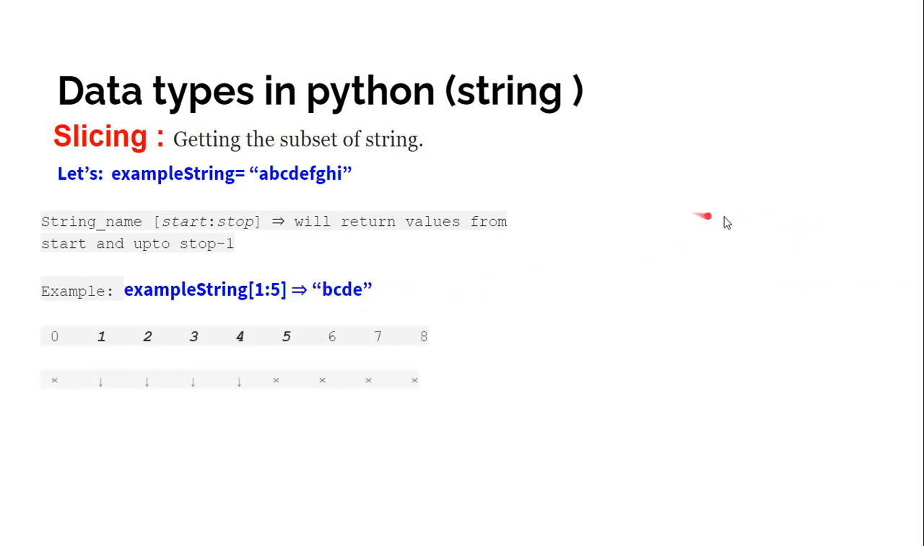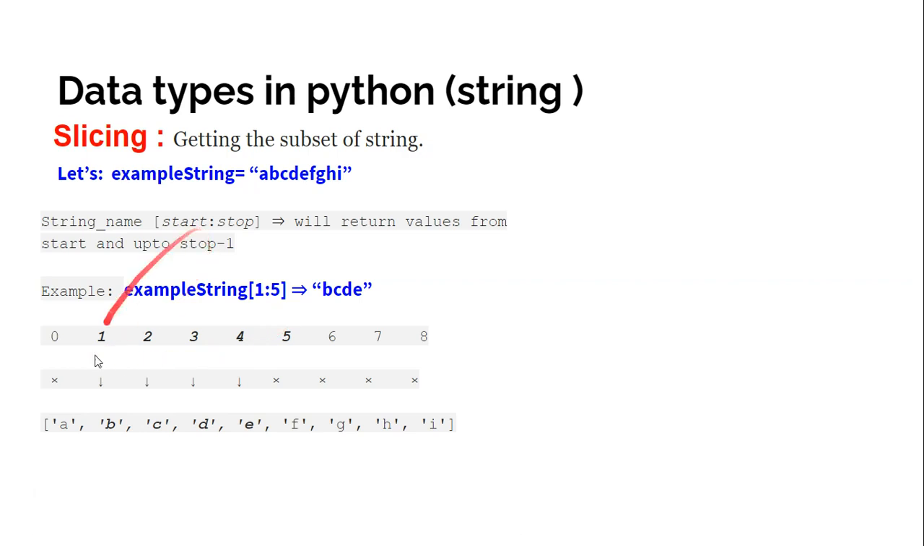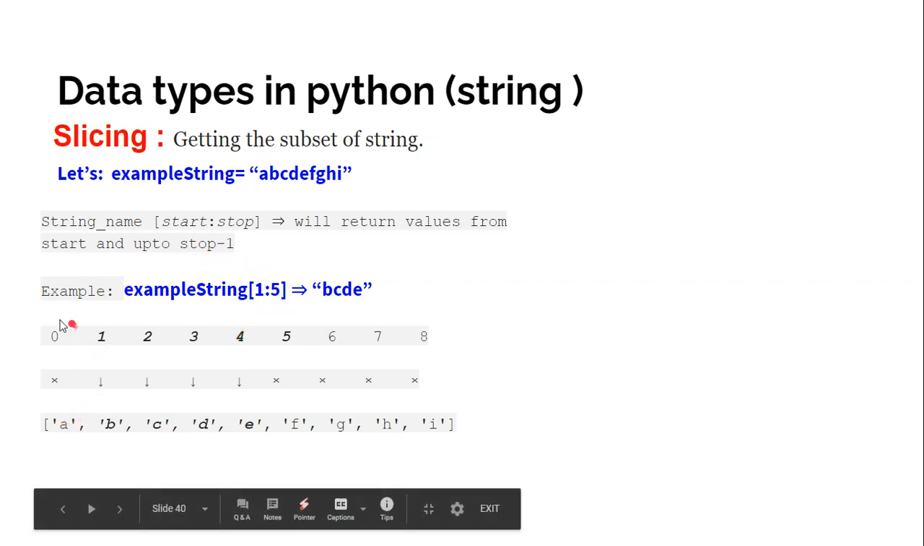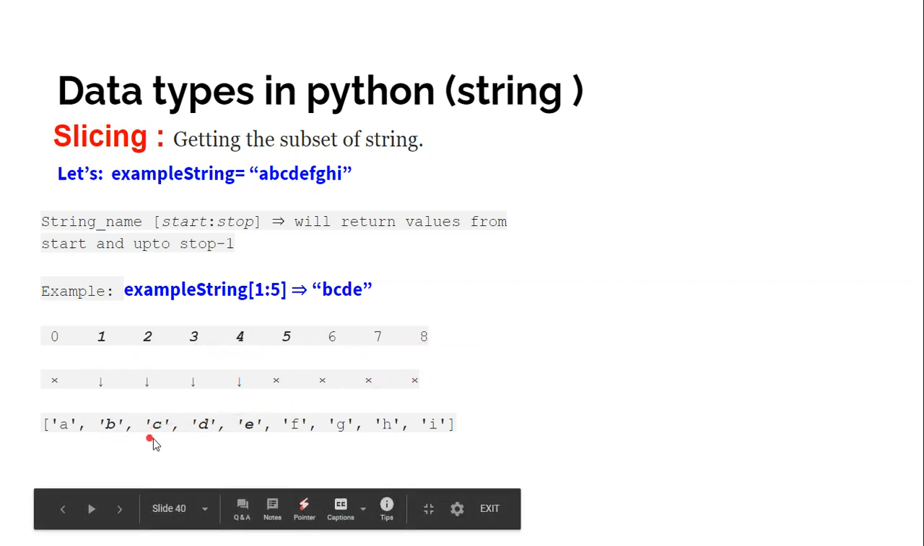Now see how it is happening. We have the string A, B, C, D, E, F, G, H, I. We are writing 1 to 5. So it will return from 1 to 4, because stop minus 1 will go up to 4. This is index 0, this is 1, this is 2, this is 3, this is 4, this is 5. We are going from 1, 2, 3, 4. That's why we are getting the answer B, C, D, E. Is this clear, everyone?